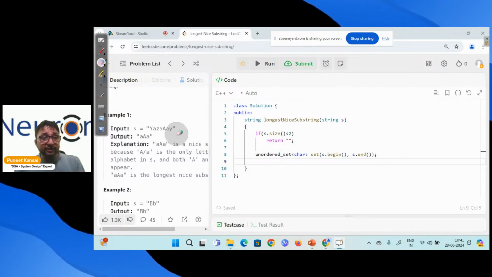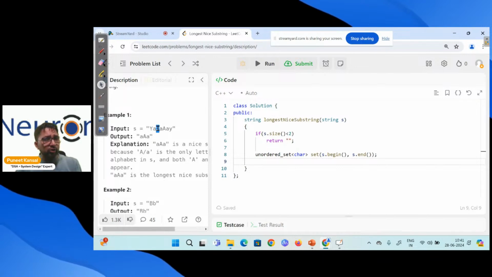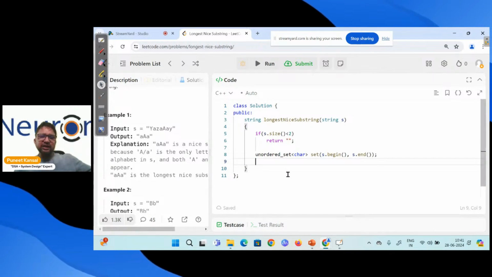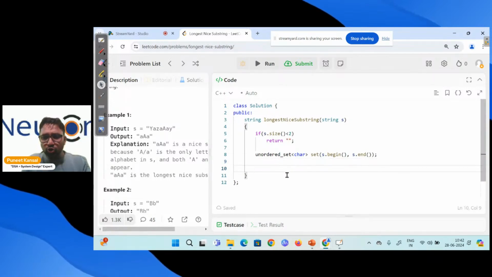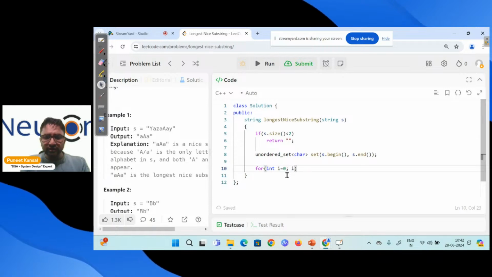First, from the first character, like here, I will start with Y. I will ask the capital Y, do you have the small y also in our string? So I will keep asking everyone. Wherever I will not find it, I will divide it into two parts. That's it. So I'm executing a loop till the length of the string, starting from i equal to 0, going till the length of the string.